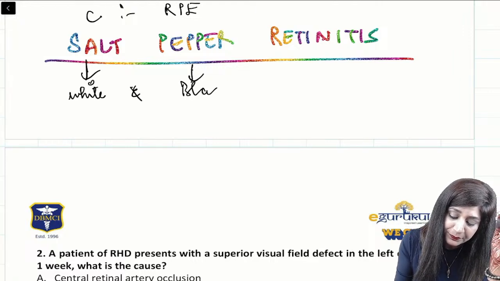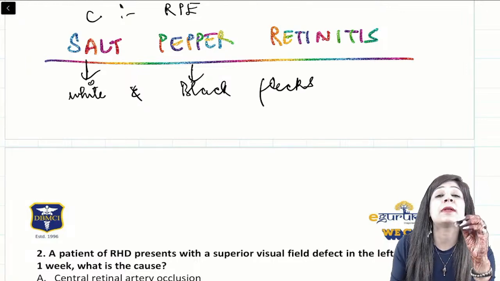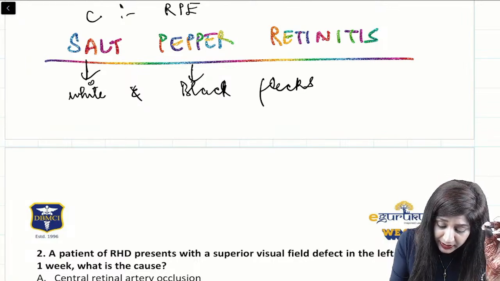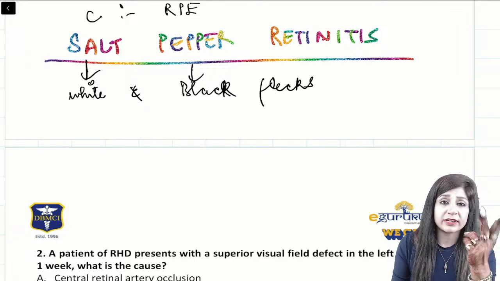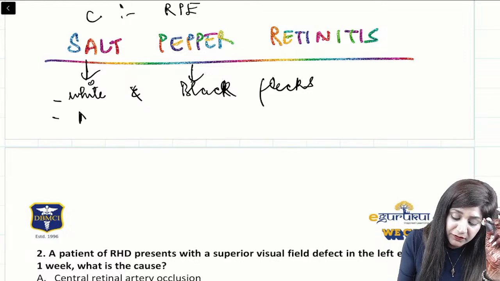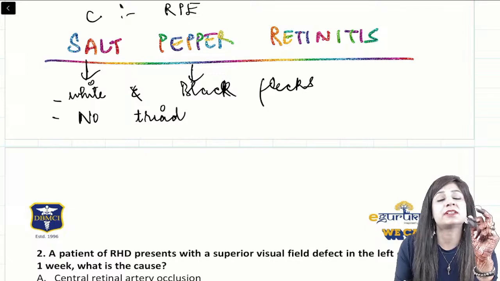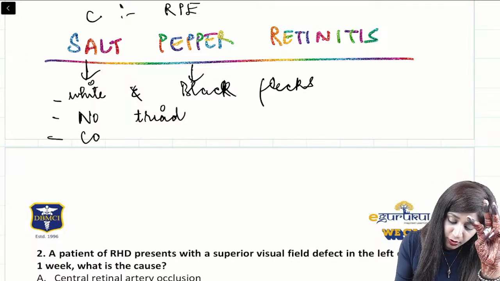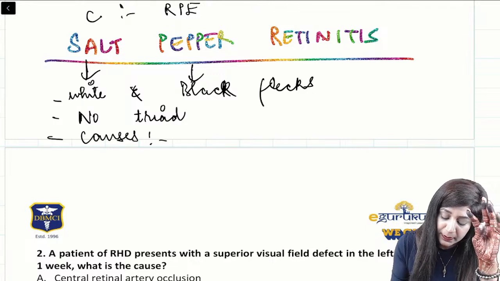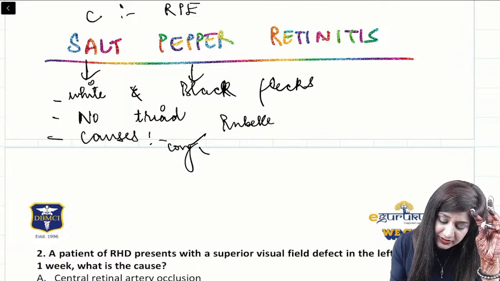While in retinitis pigmentosa, you were getting mainly the pigmentary spicules found in the periphery. Here you are getting both, that is why it is salt and pepper. Secondly, here we will have no triad. Whenever you get a question on salt and pepper retinitis, the triad will not be there. And third, if you look at the causes of salt and pepper retinitis, we have congenital rubella as well as congenital syphilis.